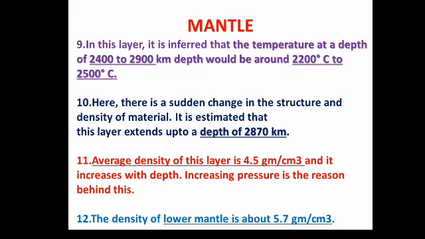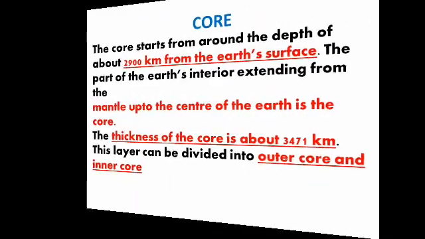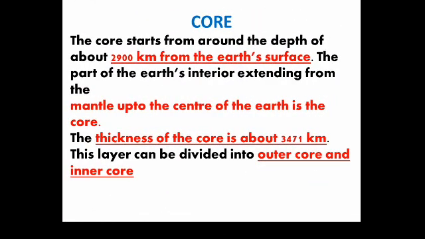Density increases compared to the crust portion. It is estimated that this layer extends up to a depth of 2870 km, approximately 2900 km. The average density of this layer is 4.5 gram per cubic centimeter, and it increases with depth. Increasing pressure is the reason behind this, and the density of the lower mantle is about 5.7 gram per cubic centimeter.